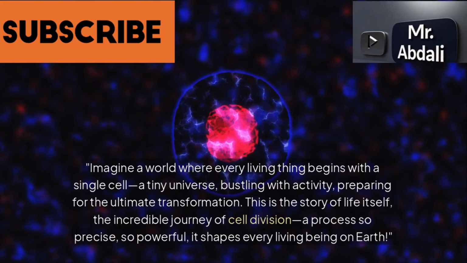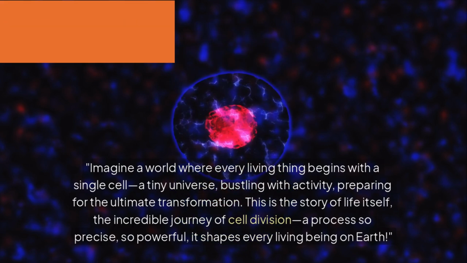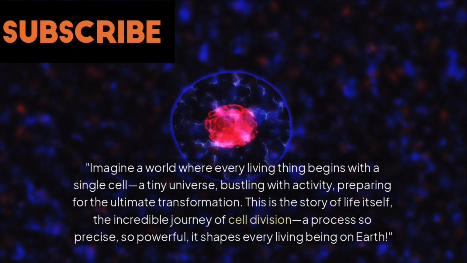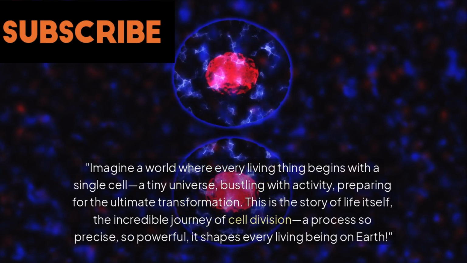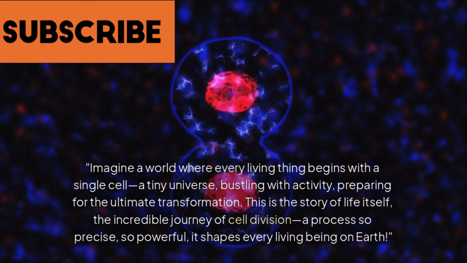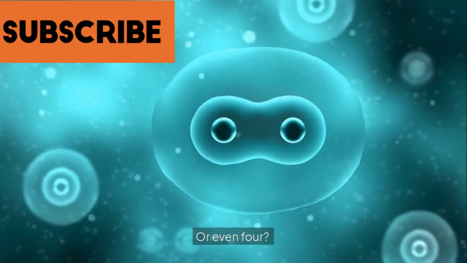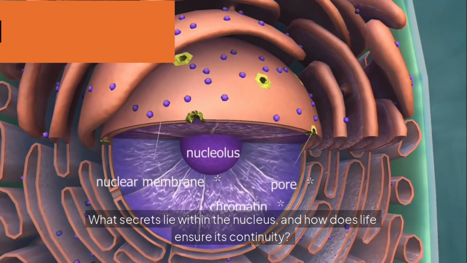Imagine a world where every living thing begins with a single cell, a tiny universe, bustling with activity, preparing for the ultimate transformation. This is the story of life itself, the incredible journey of cell division. A process so precise, so powerful, it shapes every living being on Earth. But how does one cell become two? Or even four? What secrets lie within the nucleus, and how does life ensure its continuity?